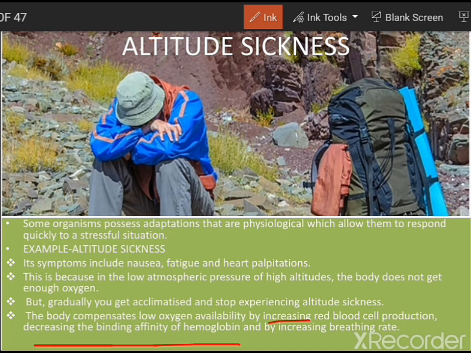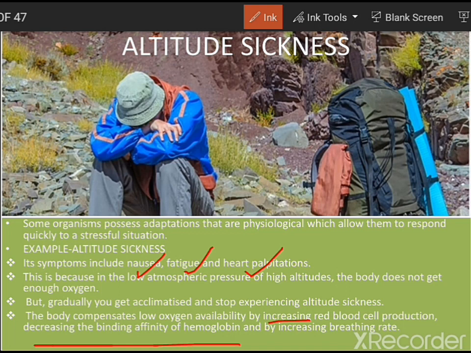So what happens is that the breathing rate will be increased, and ultimately it can also result in abnormalities such as nausea, fatigue, and heart palpitations. So there can be some heart sound variation, and also heartbeat variation, that is known as heart palpitations. Also there can be increased breathing.